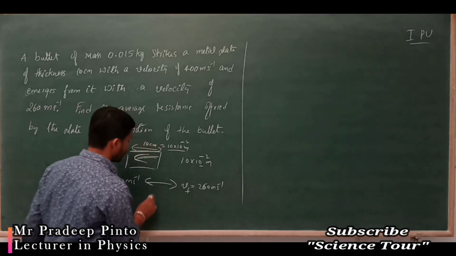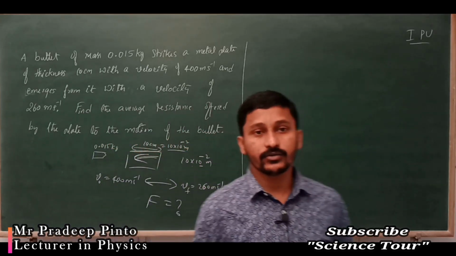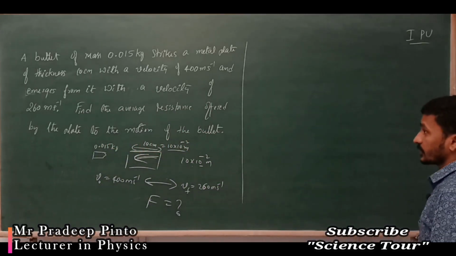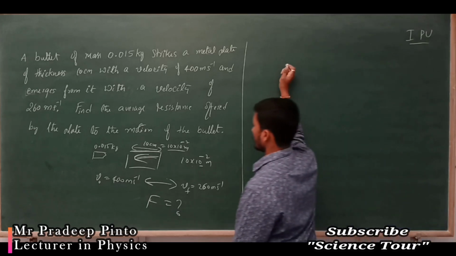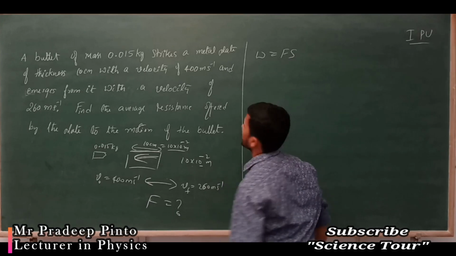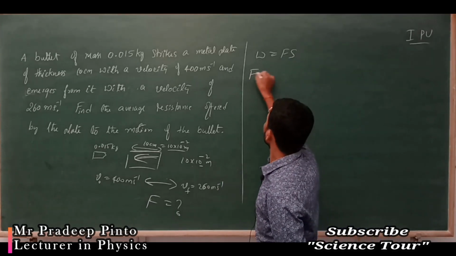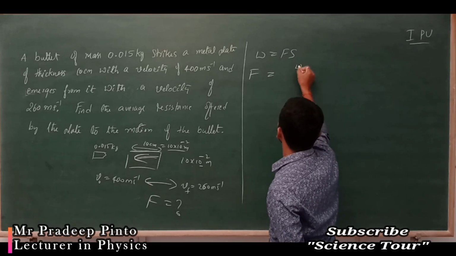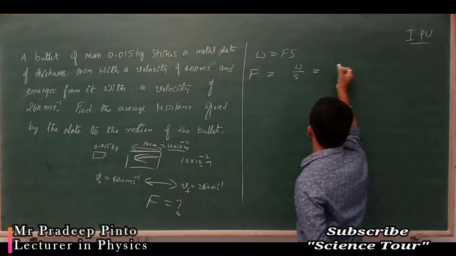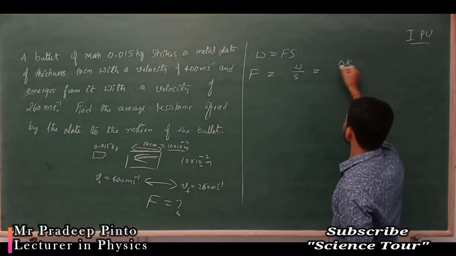Now, the resistive force you have to find out. How can we find it? Work done is equal to force into displacement. Displacement we have, force we have to find out, so force is equal to work done divided by displacement. What do we mean by work done? Work done is nothing but the change in kinetic energy.